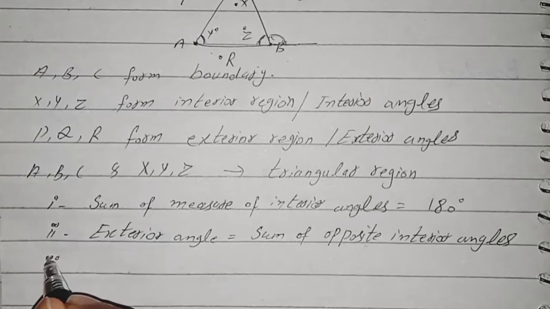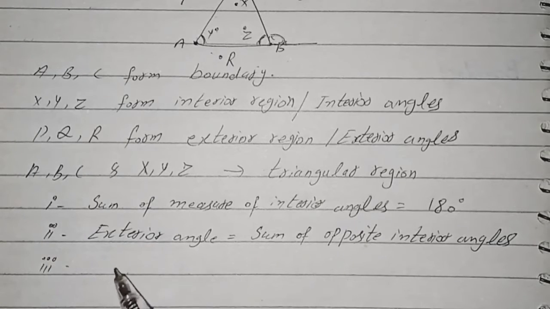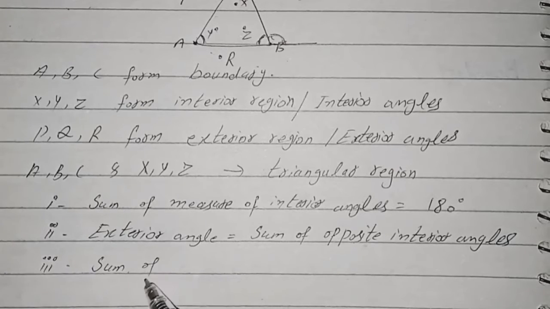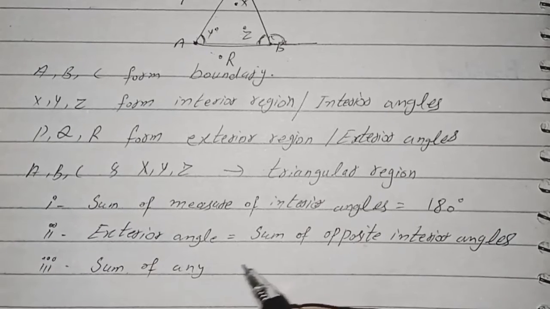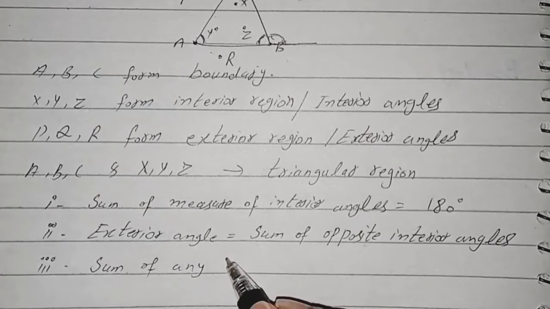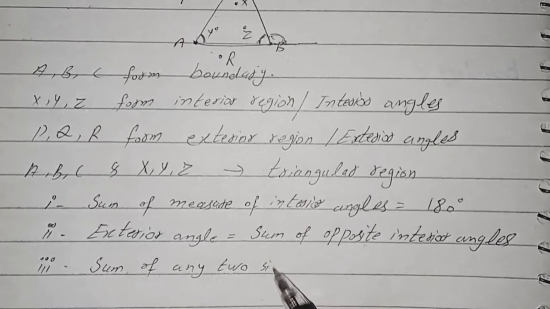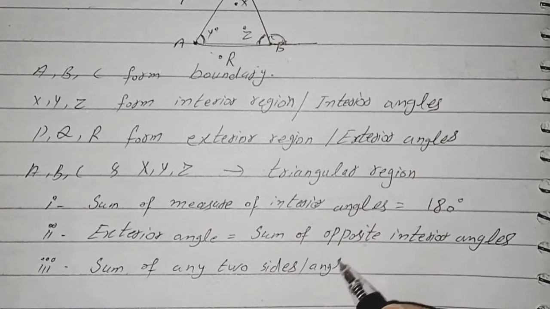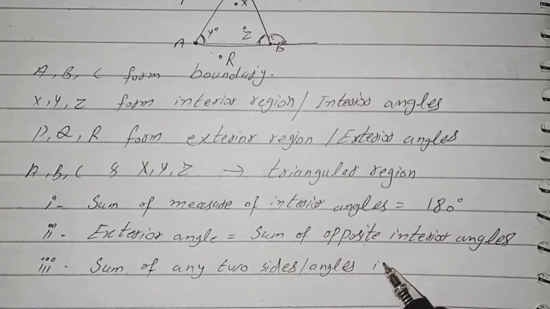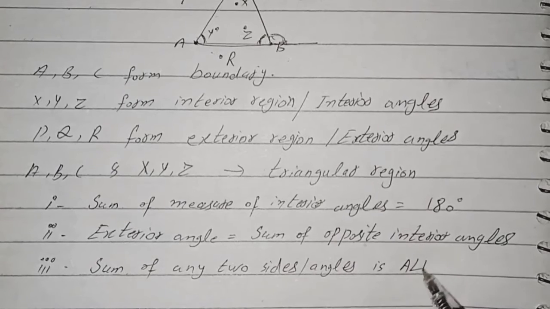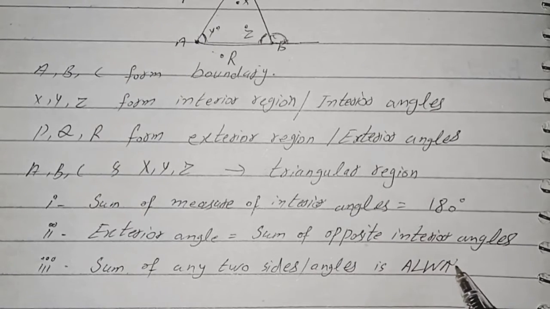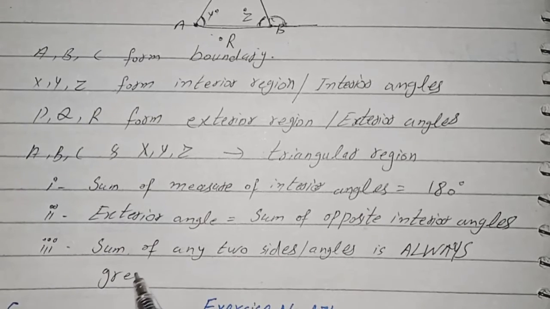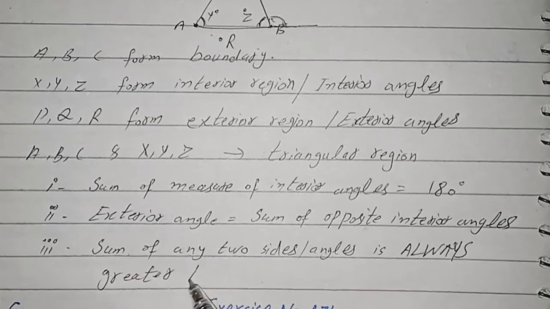And the third point is that in a triangle the sum of any two sides is always greater than the third side.